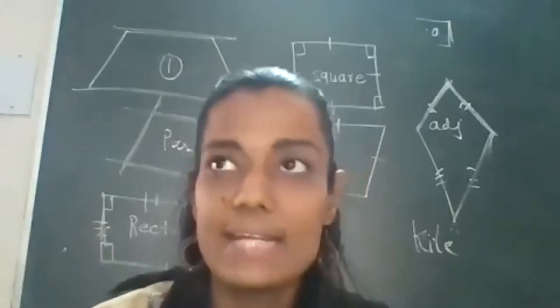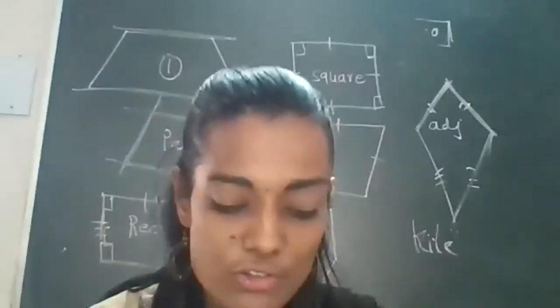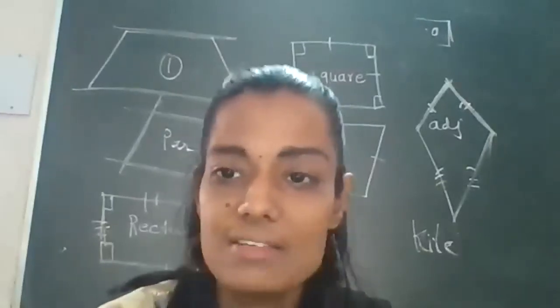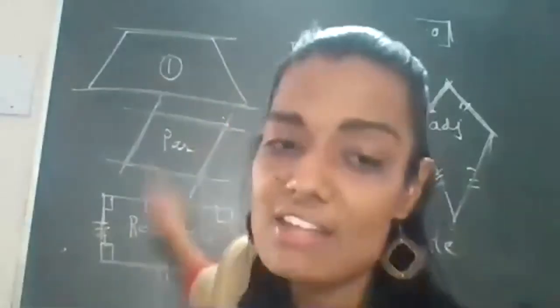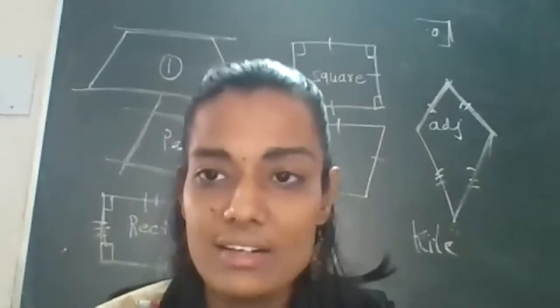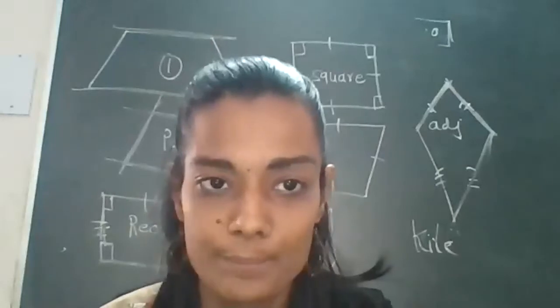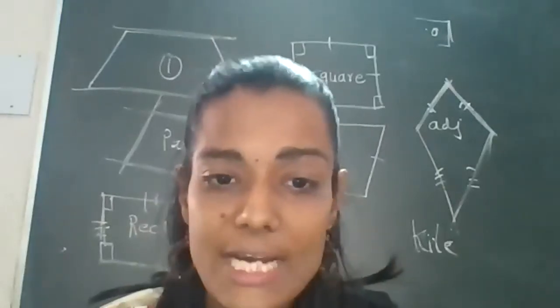So in that, first one is given: a square is a rectangle and also a rhombus. This square can be a rectangle as well as a rhombus, because a rhombus has four equal sides. So we can call a square a rhombus and a rectangle in short. But a rhombus cannot be a square.